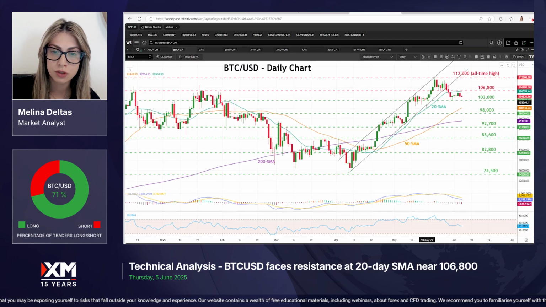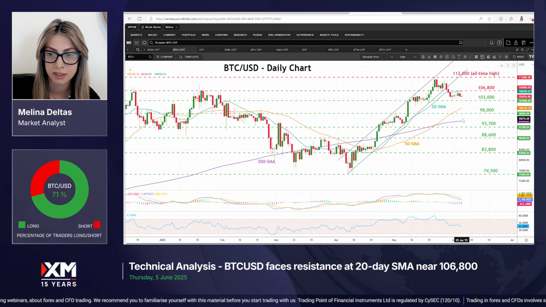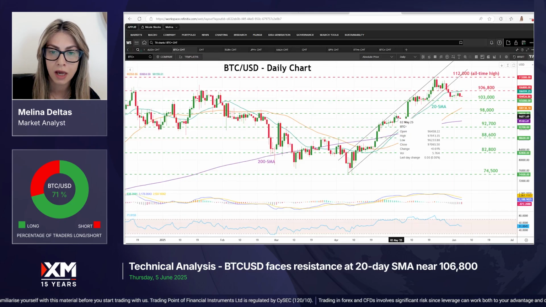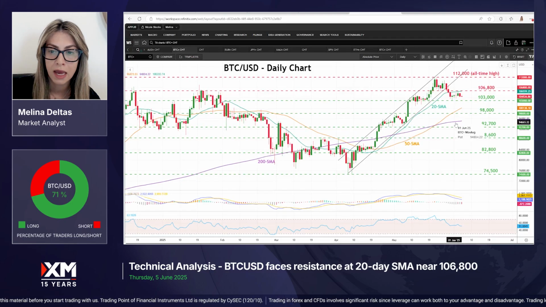Also, the price is holding beneath this steep uptrend line. If it breaks it to the downside, we may see the market creating steeper decreases and maybe meeting the 50-day SMA around the 100,000 psychological mark. Slightly lower is the 98,000 level, which is taken from this inside swing high from the beginning of May, and even lower the 200-day SMA near the 95,000 round number.